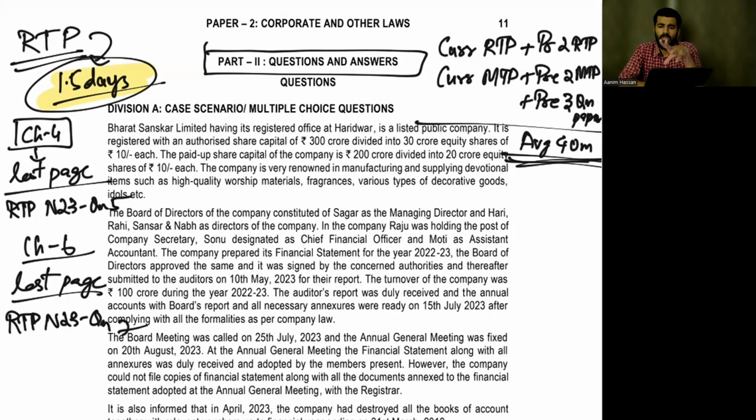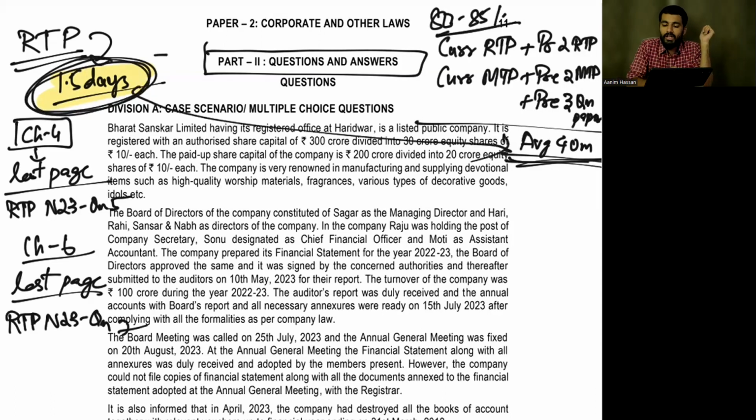Now tell me, everybody should do the revision, and 80 to 85% revise the RTP and previous RTPs, MTP and previous two years' MTPs and question papers. The only issue is I want you to do the revision in this 1.5 days also, because an average of 40 marks is coming directly from these questions.